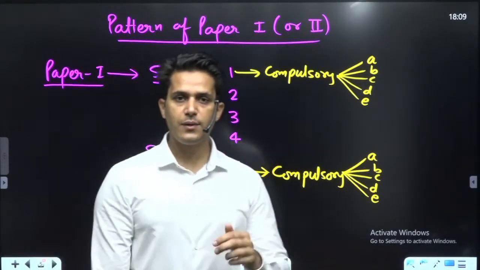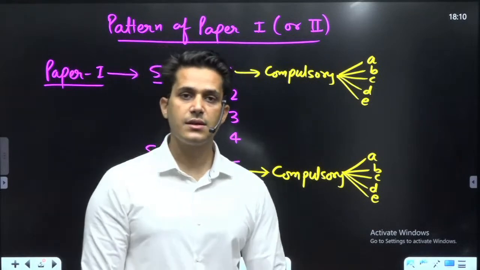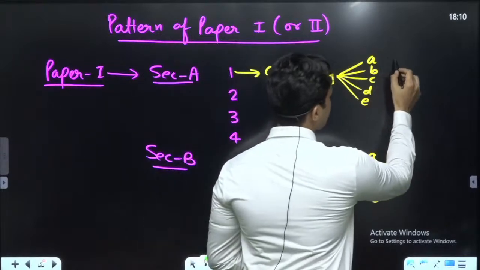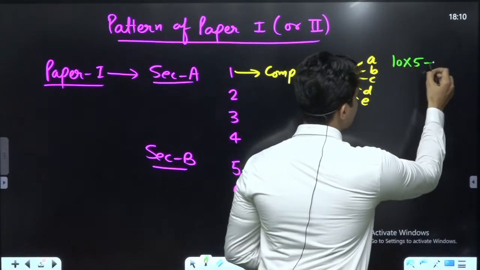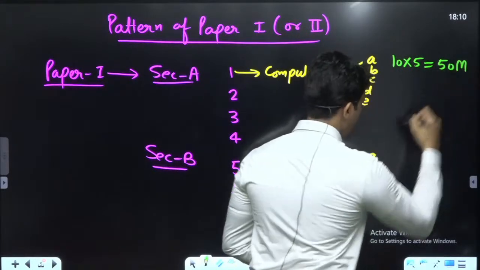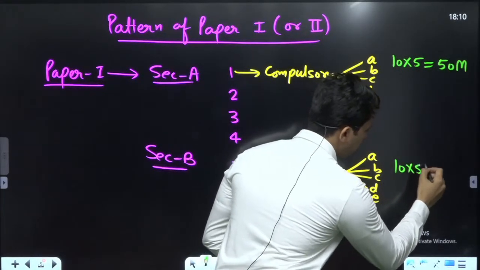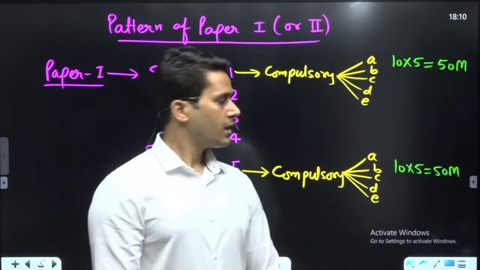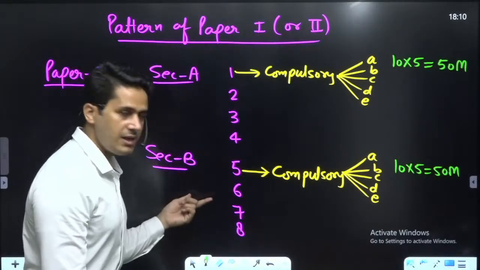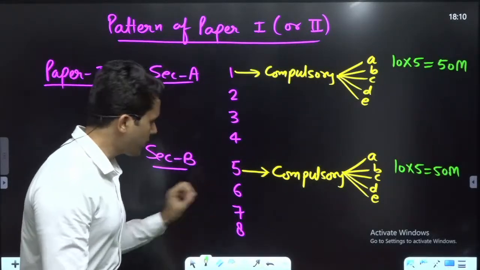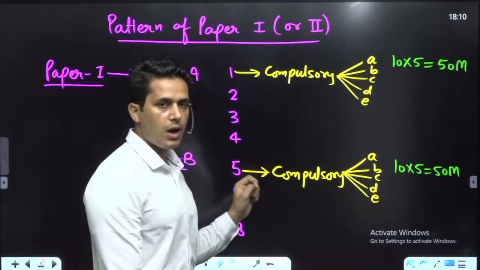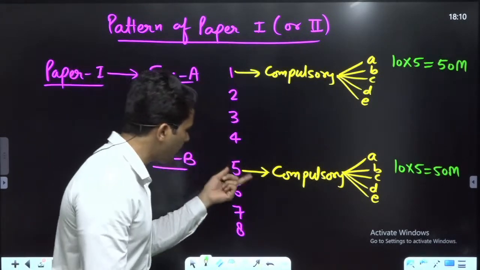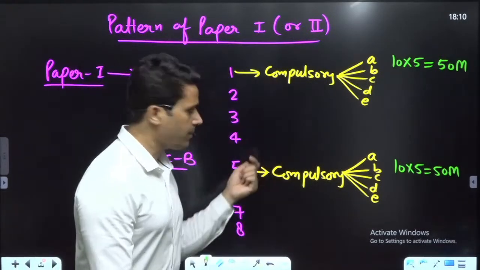Each part of the first question and fifth question carries 10 marks. It means if you calculate the marks, 10 into 5 is equal to 50 marks, and here also 10 into 5 is equal to 50 marks. Are you understanding? Sections A and B have 4 questions each. The first question of section A and the first question of section B, numerically question number 1 and question number 5, are compulsory.